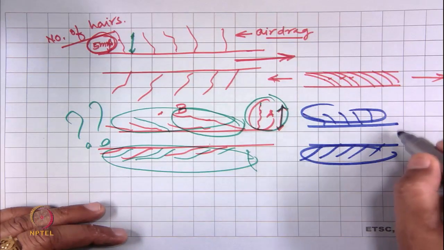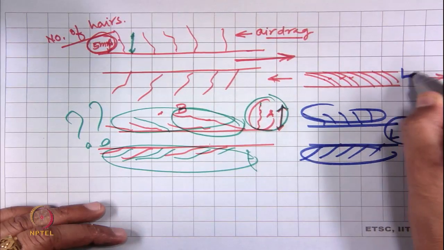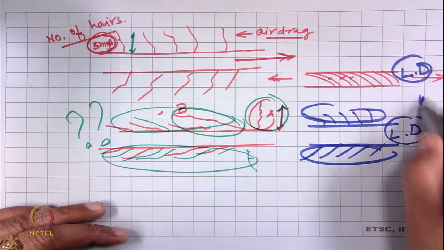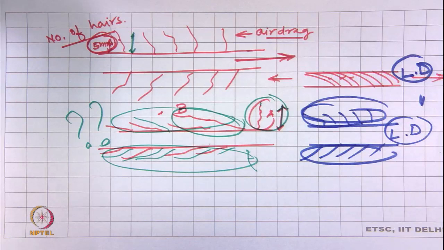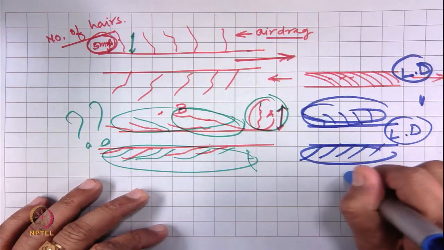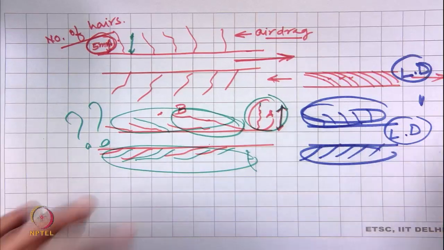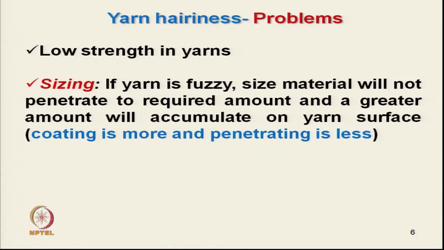So, the total linear density of the yarn, say both these yarns' linear densities will be the same, but the effective number of fibers taking part in strength will be much less in the case of the yarn with higher hairiness. So, the effective strength of this yarn will be low. Then there is a major problem in sizing.